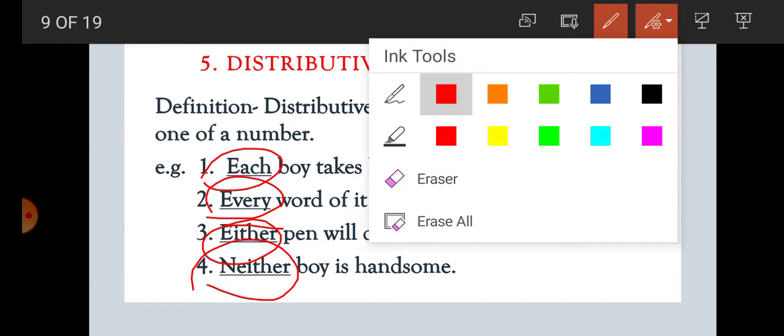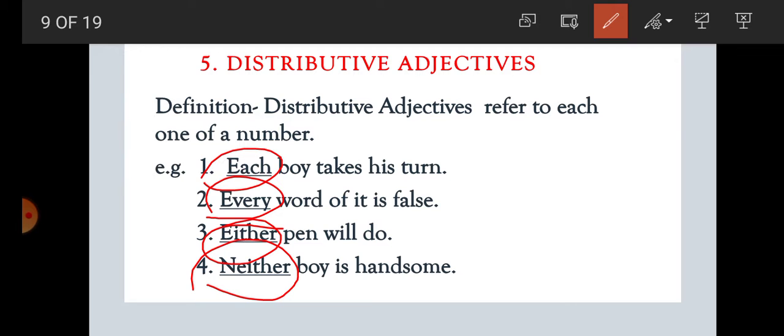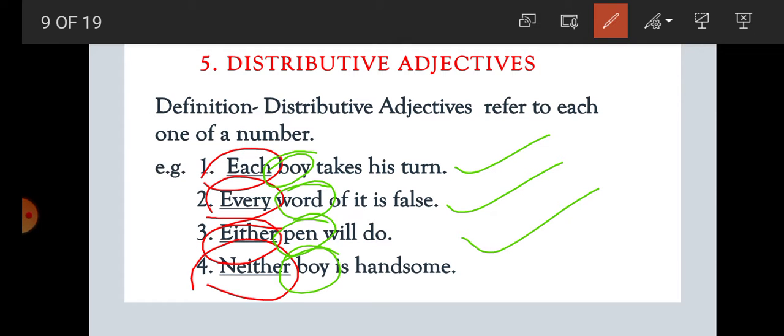And they are used before what? They are used before a noun. In the first sentence, what is the noun? Boy. Second, word. Third sentence, pen. And fourth sentence, boy. So a distributive adjective refers to each one of a number. Each boy, every word, either pen, neither boy. They refer to each one of a number, whether the number is more than 2 or 2.